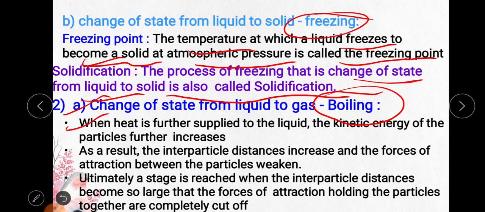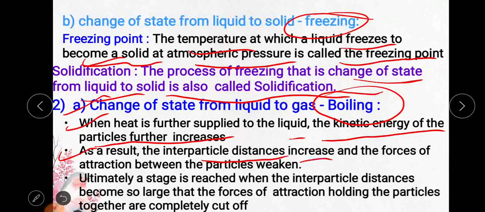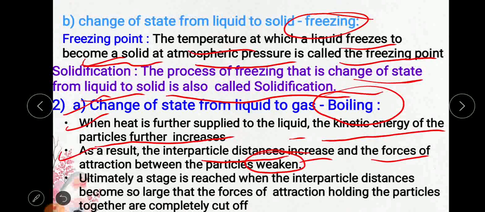When heat is further supplied to the liquid, for example, as I showed you, when you supply heat to the ice, it converts into liquid. If you further supply heat after the complete latent heat is supplied, and you increase the heat again, the kinetic energy of the particles further increases. As a result of this, the interparticle distances increase and the force of attraction between the particles gets weakened.